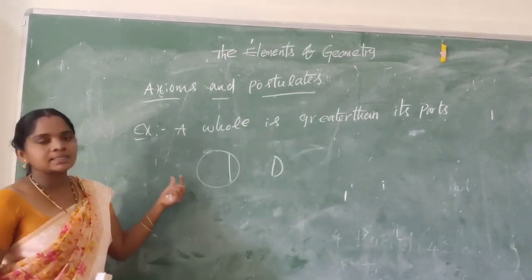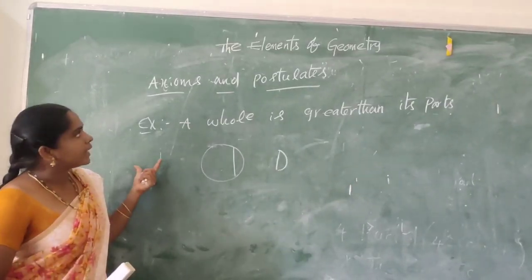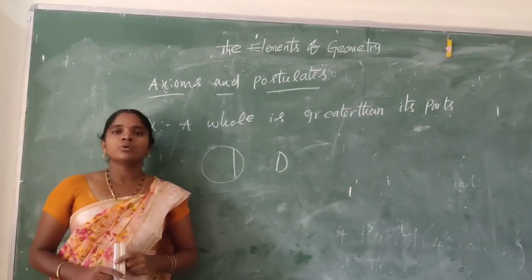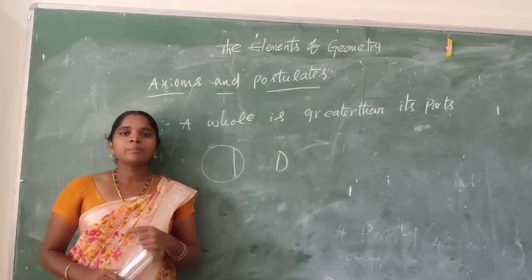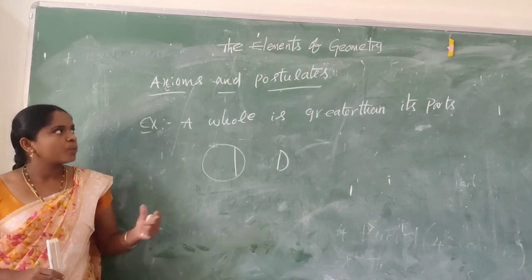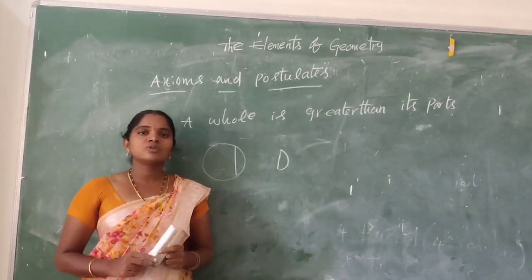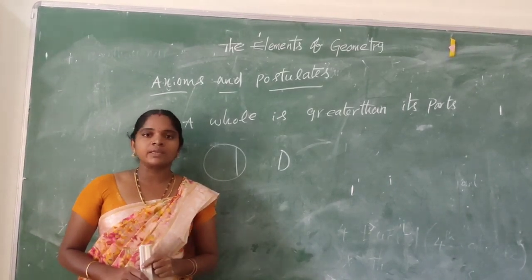So this is a self-evident truth. Next, axioms are used for any mathematical statements, but postulates are used for universal truths in geometry.